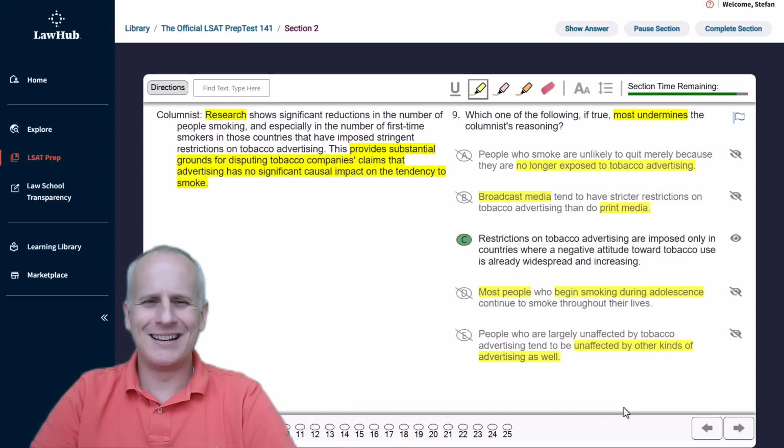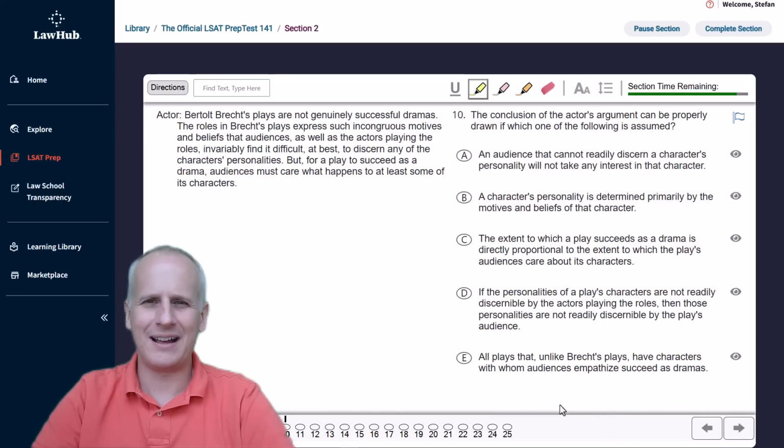Moving on from question 9 of section 2, the first logical reasoning section of LSAT PrepTest 141, which can be found for free over at lawhub.lsac.org. We've got a highlight tool ready to go, and we're going to read the question stem first to identify the task. 10's stem reads, the conclusion of the actor's argument can be properly drawn if which one of the following is assumed. So conclusion, drawn, if which is assumed. So we're just looking to identify an assumption.